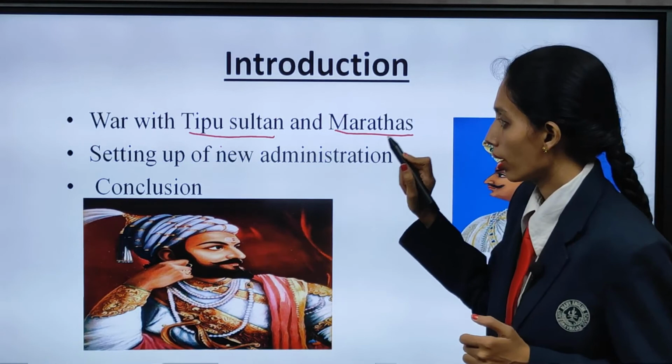Intention was trading. Later on they became rulers, that we will see later on, but this is the starting. East India Company is a trading company. It came in 1600, got the charter signed by Queen Elizabeth I for 15 years, and this was for the Indian part, the eastern part.